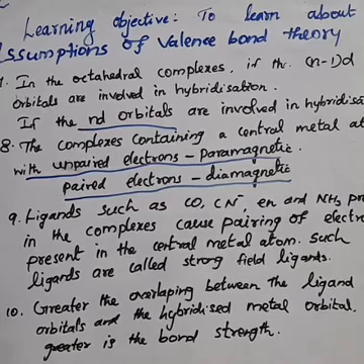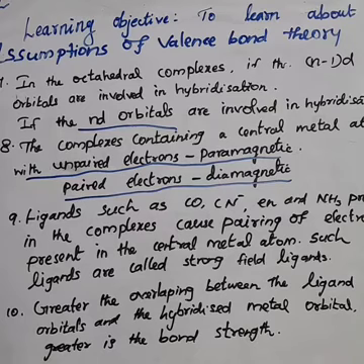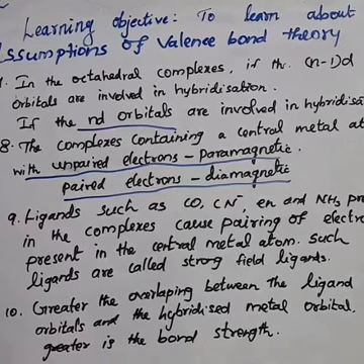The 8th one is also a very important point. The complex containing the central metal atom with unpaired electrons is paramagnetic in nature. If all electrons are paired in the complex, it is called diamagnetic.